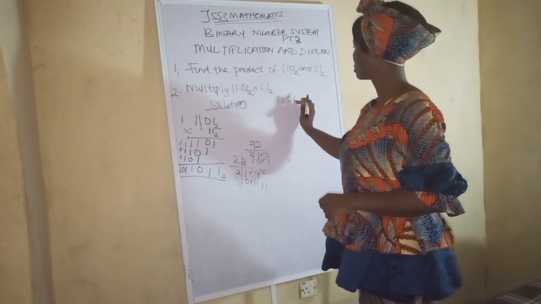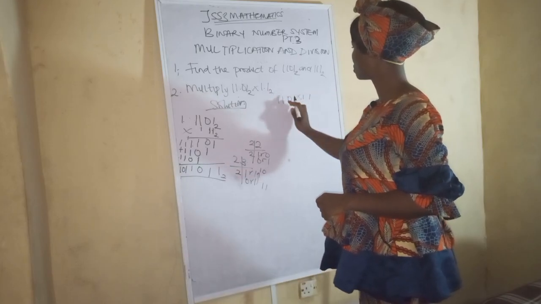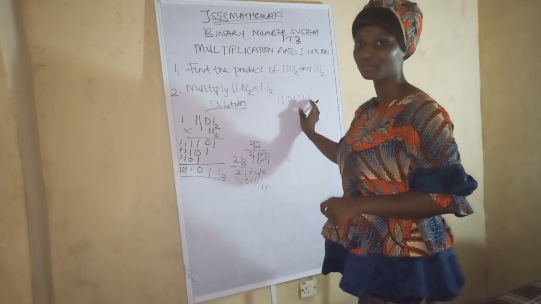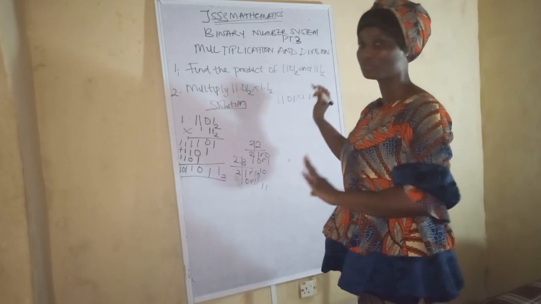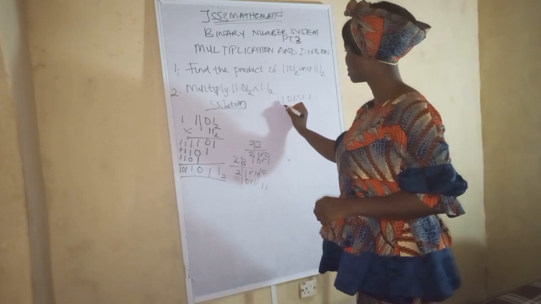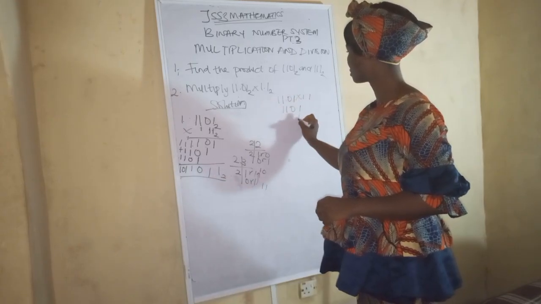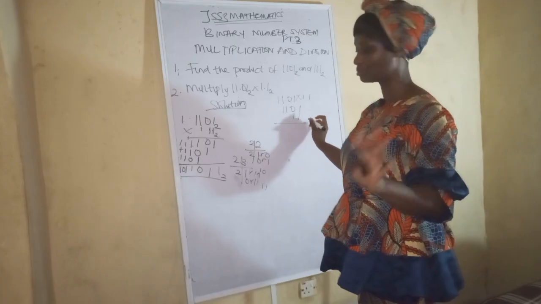1.01 times 1.1. So let's remove the decimal first. Once we remove the decimal, we multiply, and when we get the final answer, you now include the decimal point. So don't worry about that, I'll tell you how to go about it. This is 101 times 11. So we've removed the decimal now.